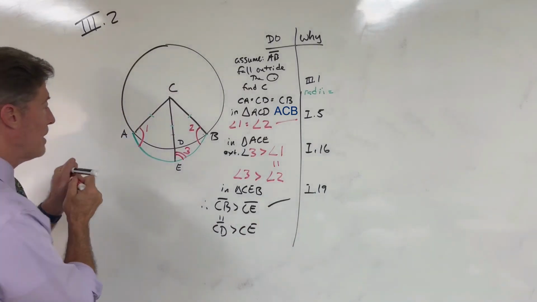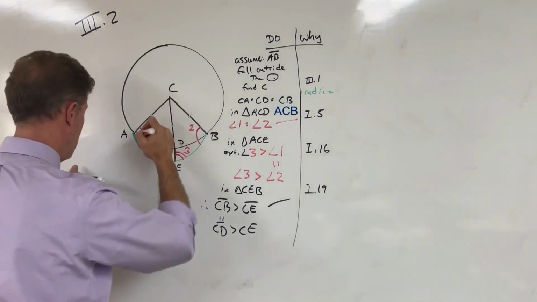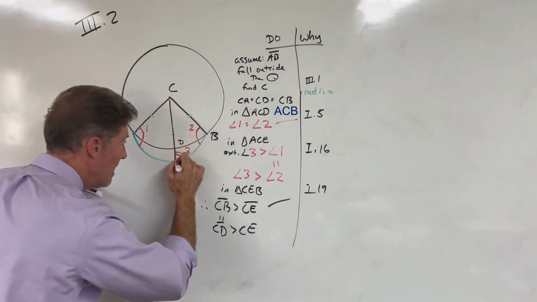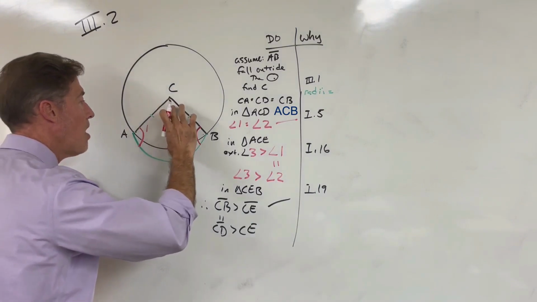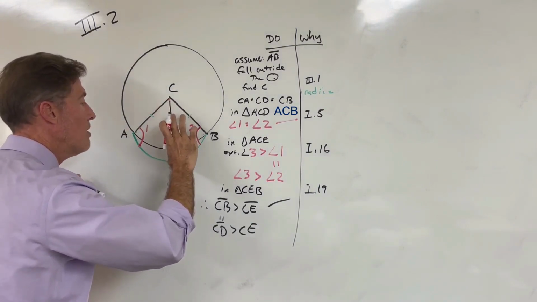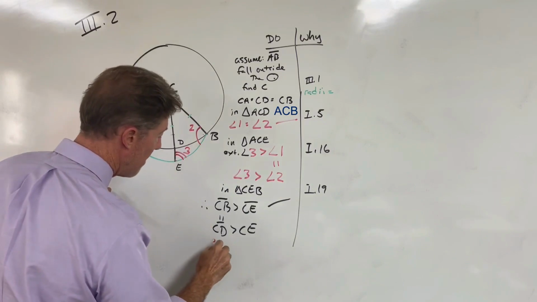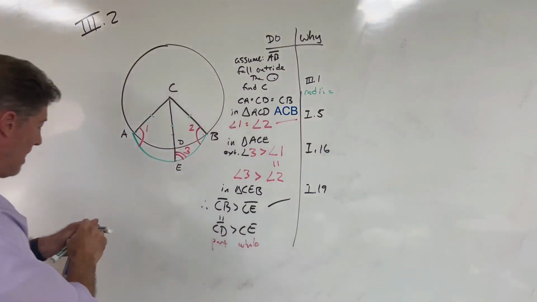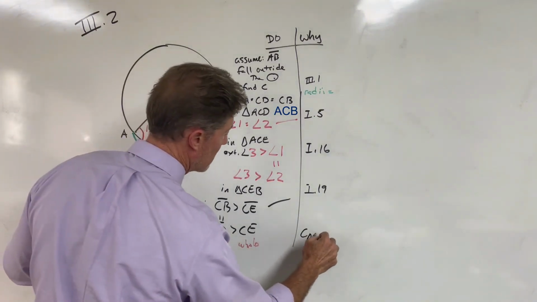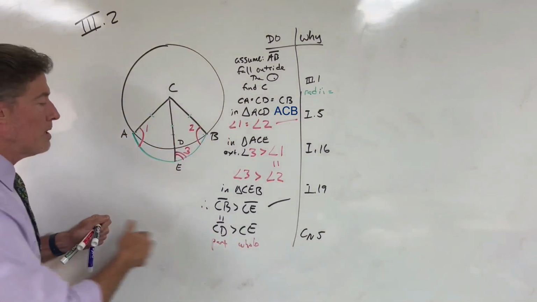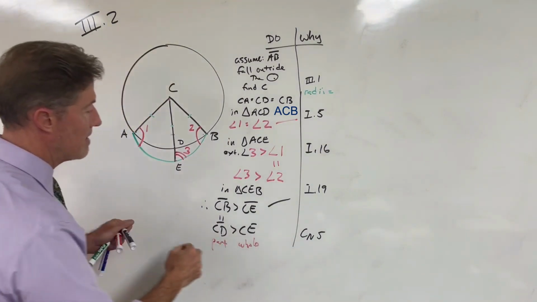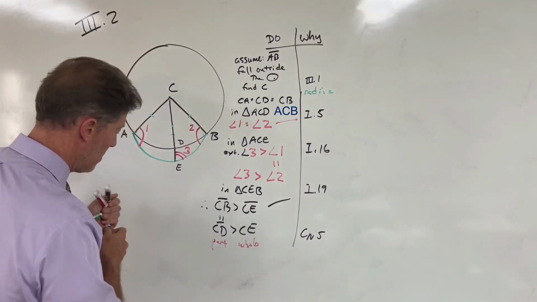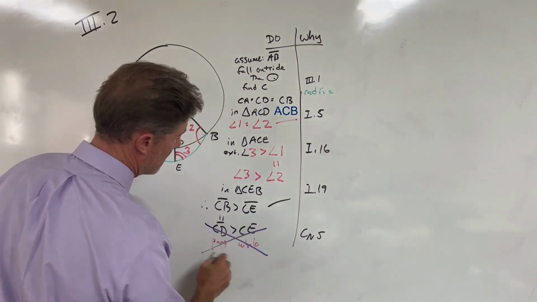But wait a minute, let's take a look at what we're saying. We're saying that this line, CD, has to be greater than this line, CE. We're saying that the part of the line has to be greater than the whole of the line. This is the part, and this is the whole, and we're saying that the part is greater than the whole, which is an obvious contradiction of common notion 5 that says that the whole is always greater than the part, that the part is always less than the whole. So now we've concluded the opposite of this. We've concluded something absurd. And so we have to reject this as absurd.